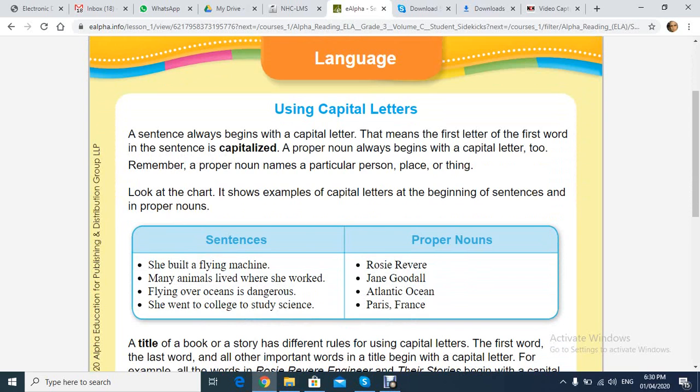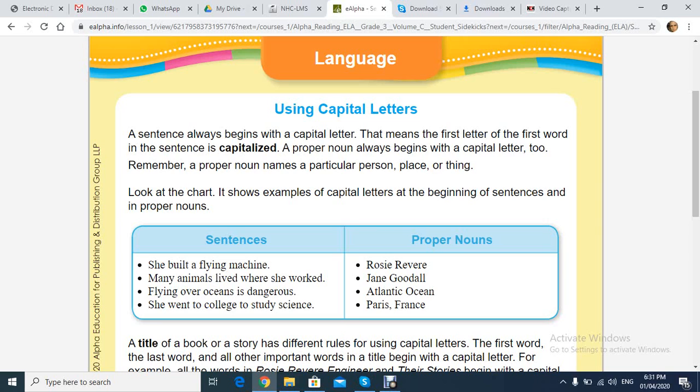Our topic today is about punctuation. Let's remember together what we talked about before. We talked about the marks, okay? The first mark is the full stop, or period. When do we use the full stop? When we have an affirmative statement, it ends with a full stop.